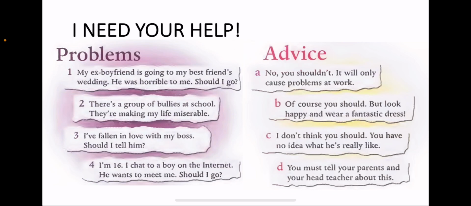Look at the suggestions that we are giving. When we give suggestions, we know that the typical word we use to give suggestions is should, right? You should or you shouldn't. Check the pronunciation. The L is silent. So we say should, should. You should or you shouldn't. So we use should to give advice.